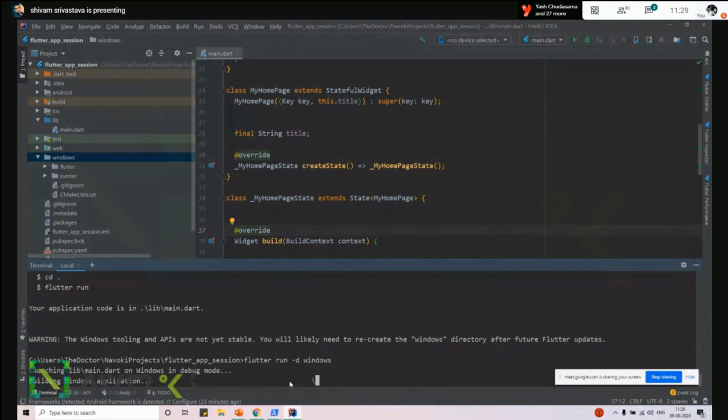Now for the Windows part, Windows is not stable yet. If you are working on the Windows desktop application, you will see some crashes, and hot reload and hot restart do not work perfectly. So there are some issues with the Windows application. For Linux and macOS, it's a little bit easier to work. There are not many crashes in the Linux and macOS desktop applications, but in Windows, you will face some issues.